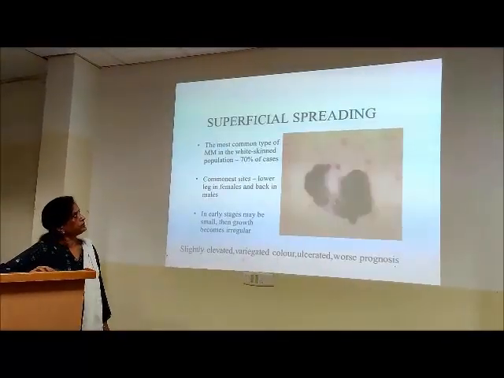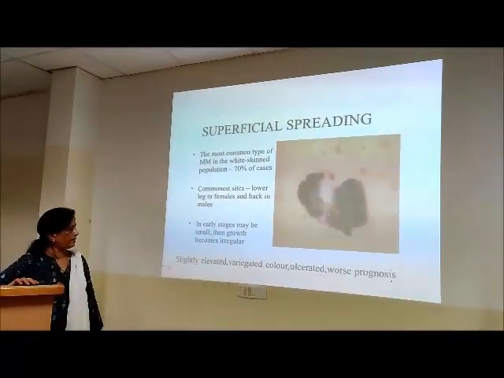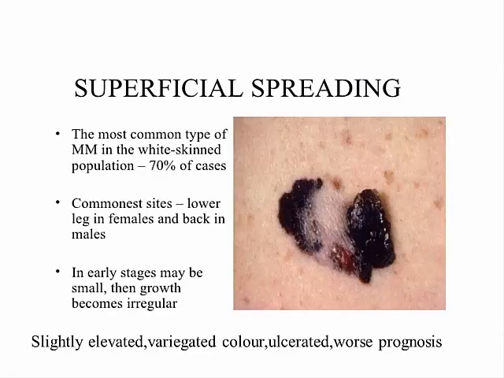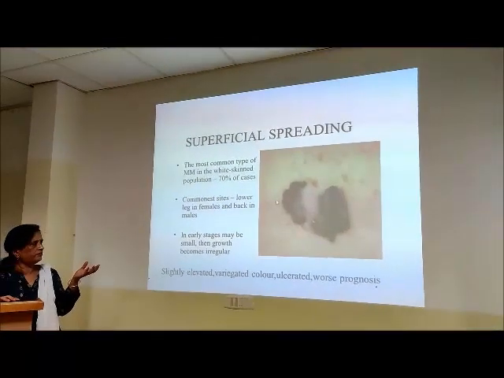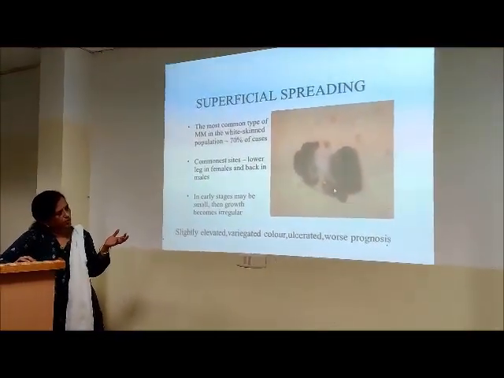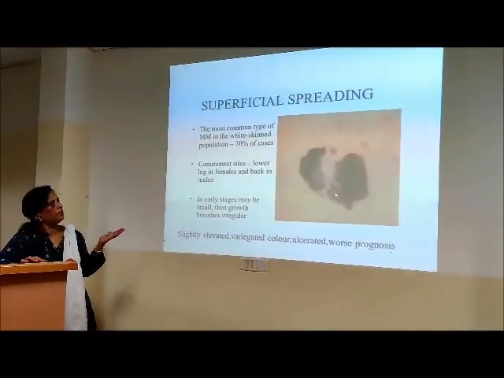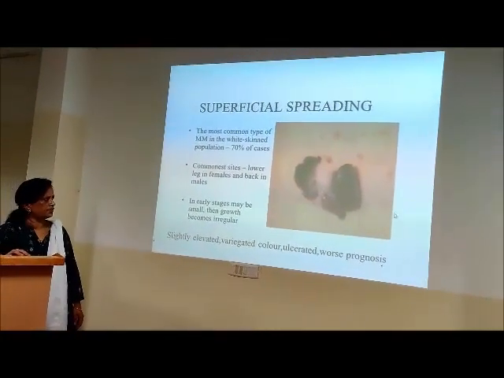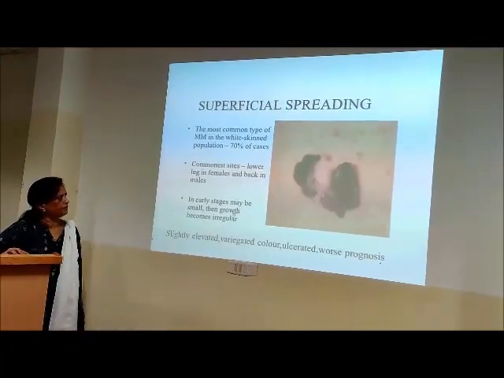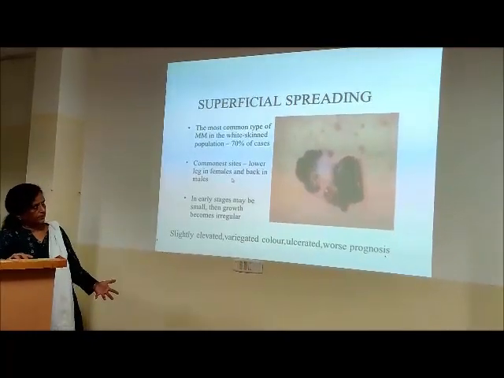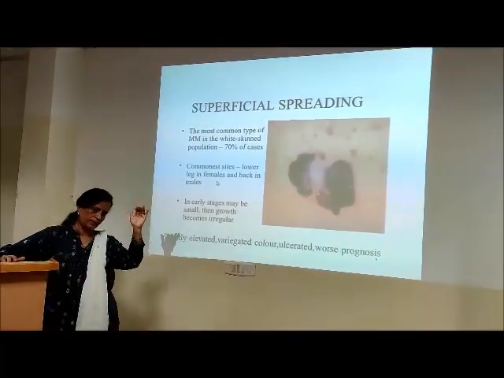Superficial spreading. Look at this lesion. It is not just looking like a benign nevus. It appears slightly elevated from the skin, has a variegated appearance, ulcerated. You may not be able to see ulceration here, and this has got worse prognosis. Early when we see the case, it may be very small, but then it becomes irregular. So common in the back, trunk in men, lower legs in women.